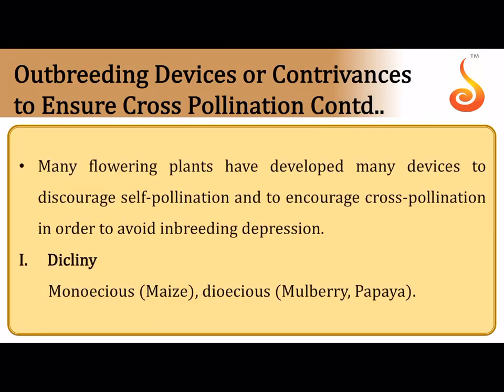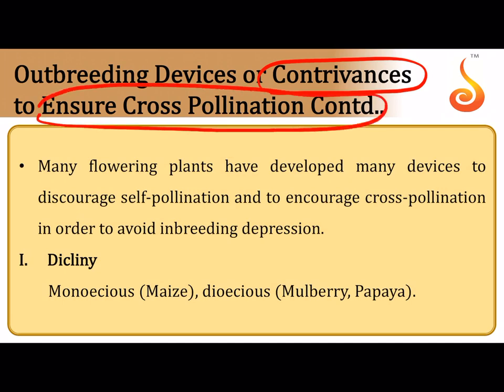Outbreeding devices. How do plants overcome self-pollination? They want to discourage self-pollination, and they want to encourage cross-pollination. So these are devices for cross-pollination. Contrivances means devices. Contrivances to ensure cross-pollination, or contrivances for cross-pollination and against self-pollination. Dicliny means the flowers are unisexual.